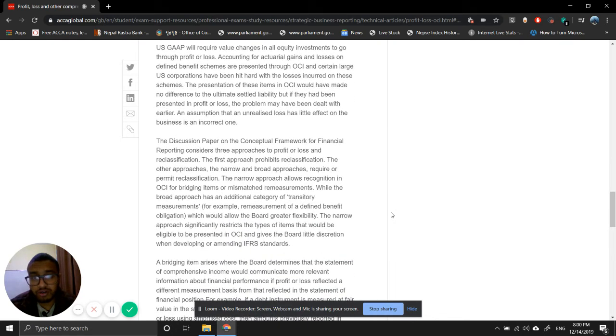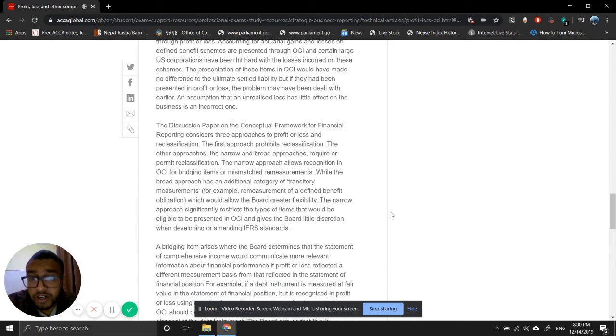So the discussion paper on conceptual framework for financial reporting considers three approaches to profit or loss and reclassification. The first approach prohibits reclassification. The other approaches, the narrow and broad approaches, require or permit reclassification. The narrow approach allows recognition in OCI for bridging items or mismatched remeasurements, while the broad approach has an additional category of transitory measurements. For example,